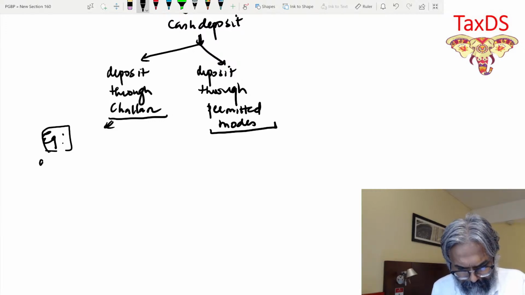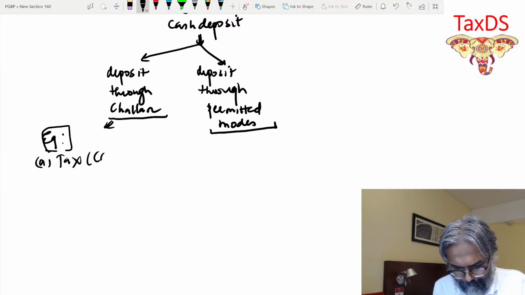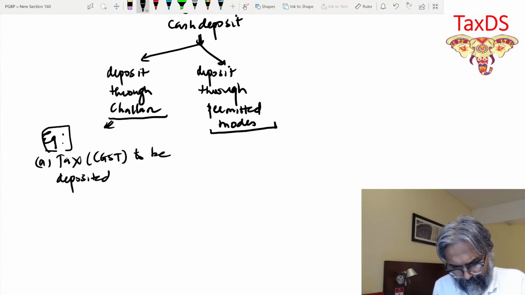So just write example A. Tax, GST, tax CGST to be deposited, then what will happen, friends?